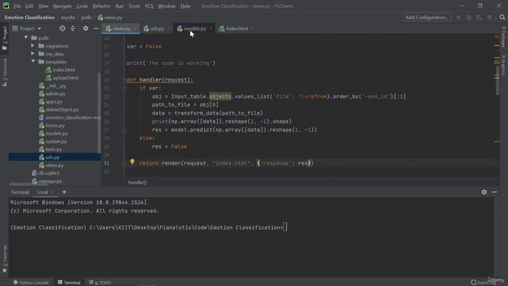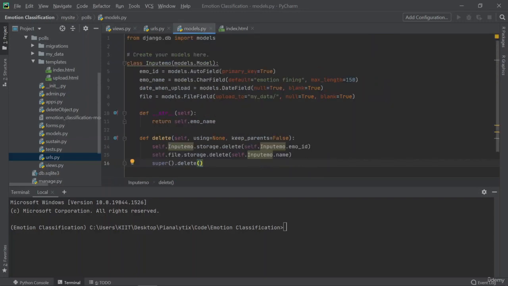Now let's talk about the models, right? We have talked about the views and the templates. Then let's talk about the models. So as you can see, we create the models inside the models.py file, which is obvious, and there we create a table. So models are nothing but tables only, right? And when we talk about models, we basically talk about database tables. So you can create your tables here. You can even specify what constraints each of the columns may have, right? You can do that here.